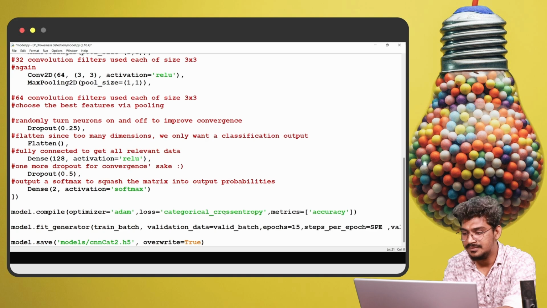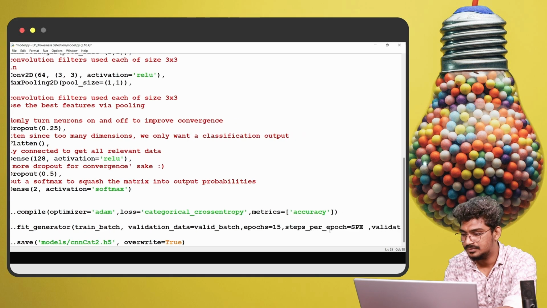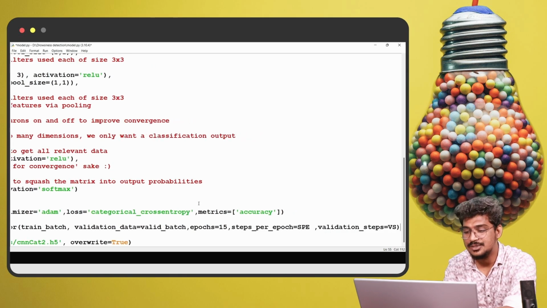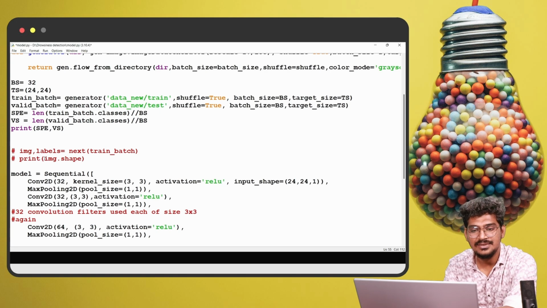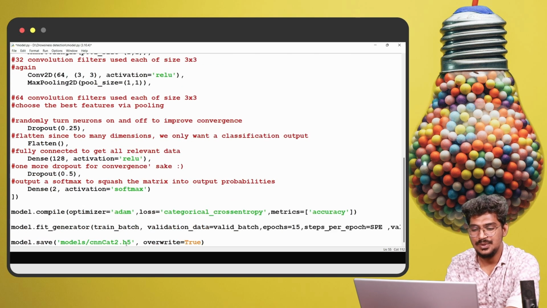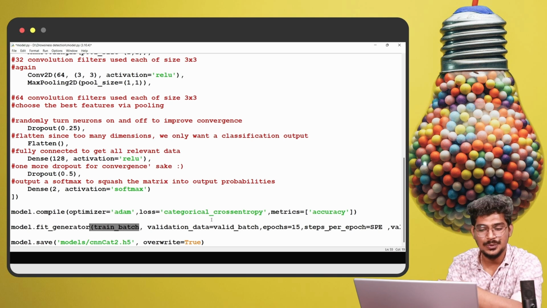You can see the validation steps, that is VS. We already mentioned the range of that, based on the length of the classes. So based on the images, it is going to train.